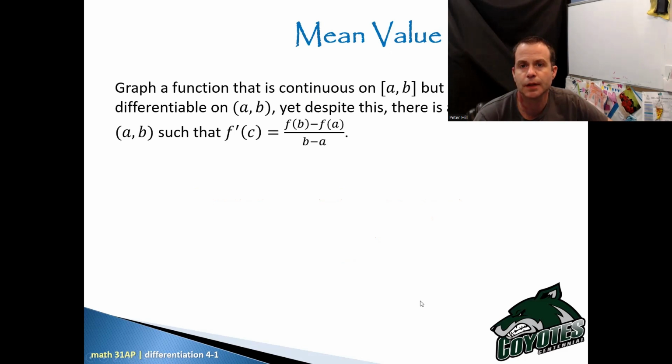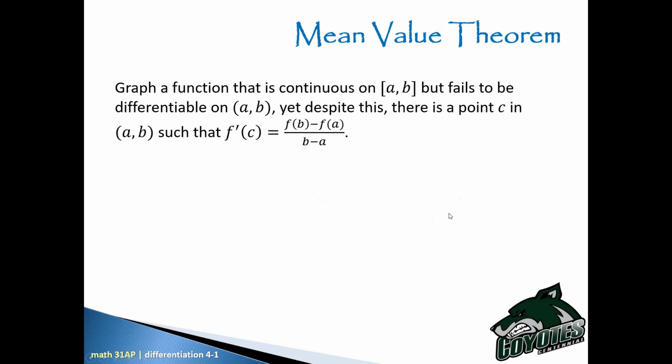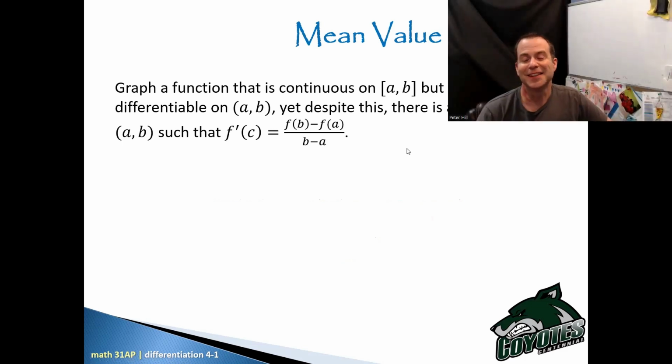All right. Graph a function that is continuous on the closed interval a to b, but fails to be differentiable on the open interval a to b. Yet, despite this, there is a point C in the open interval a to b such that the derivative of f at C is the mean or the average slope from a to b, f of b minus f of a over b minus a. Okay, go ahead and try it yourself. You can do this, you're smart kids.